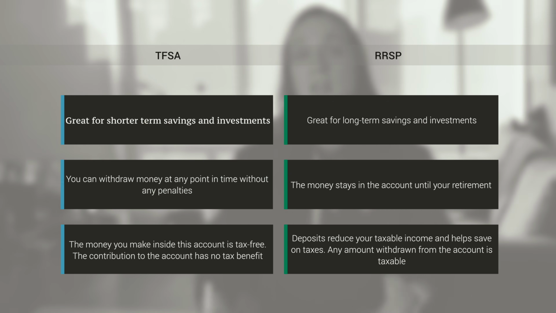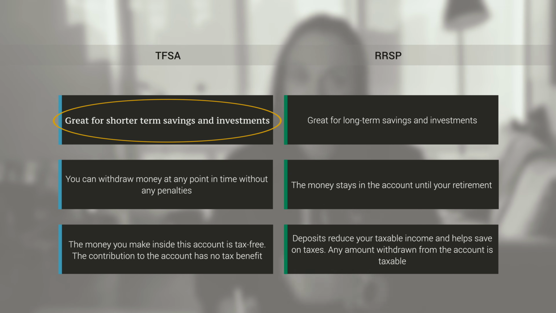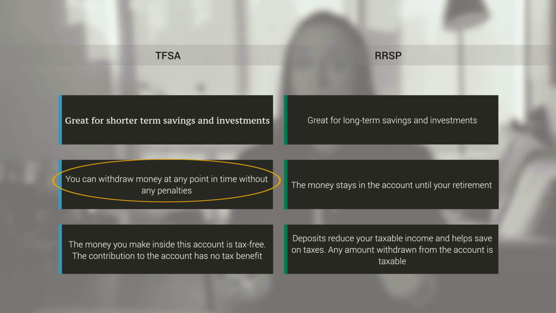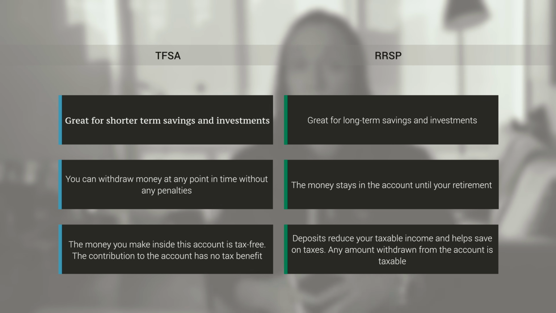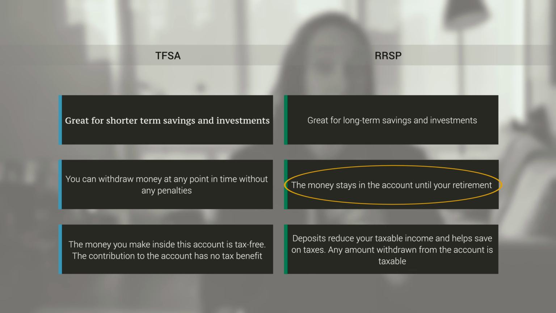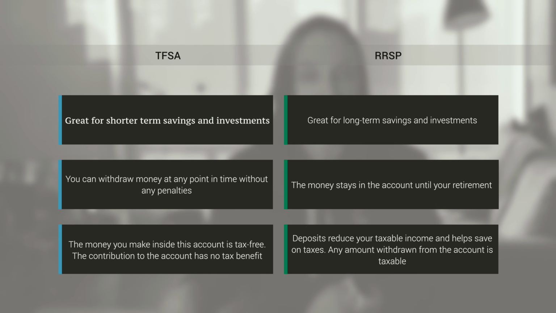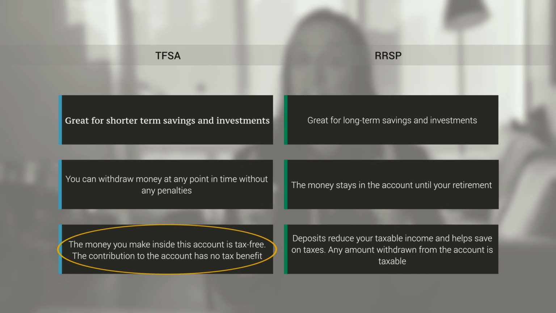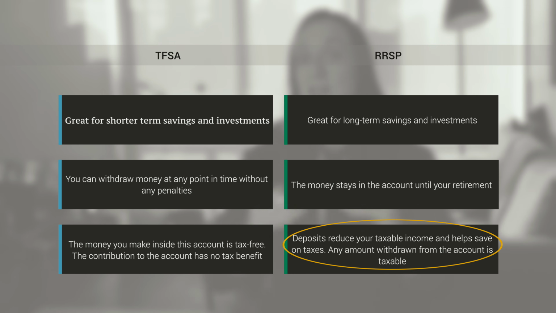So what's the main difference between the two, the RRSP and the TFSA? The way I look at it, TFSA is a shorter-term savings account. It's liquid. I can deposit and withdraw money at any point in time without any penalties. RRSP, on the other hand, is a long-term savings account. When you deposit your money into RRSP, you're not expected to touch it until you retire or buy a home. The TFSA contributions have no tax implications, but it's sheltered from the tax on the gains generated while the money sits in that account, while RRSP helps you reduce your taxable income.